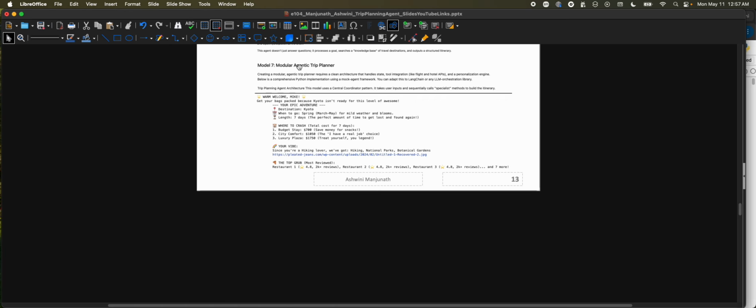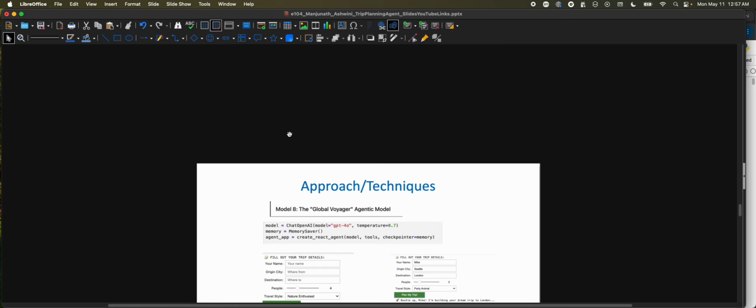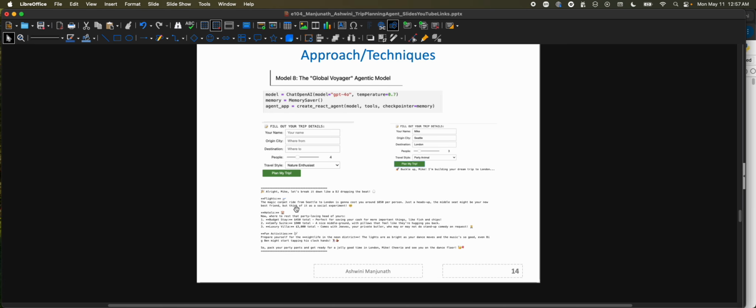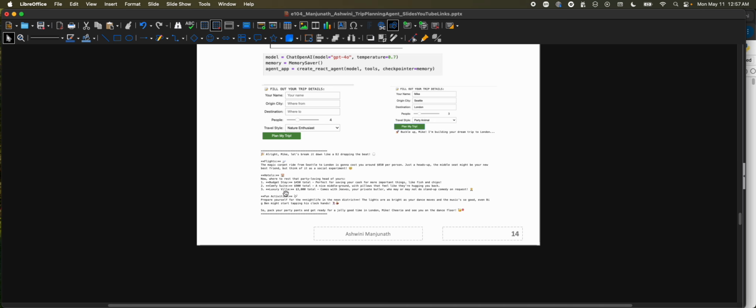So it is more modular approach in model 7. Then I tried the global voyager agentic model using the OpenAI API, wherein I also gave an option for the user to enter the name, origin city, destination, number of people, and then the travel style, based on which we can combine and collect the information and then plan the itinerary accordingly.